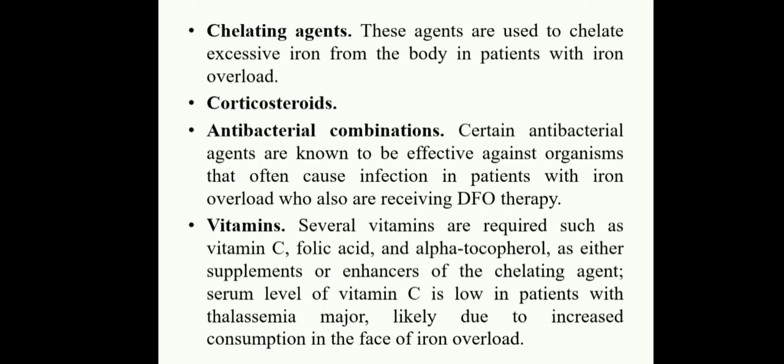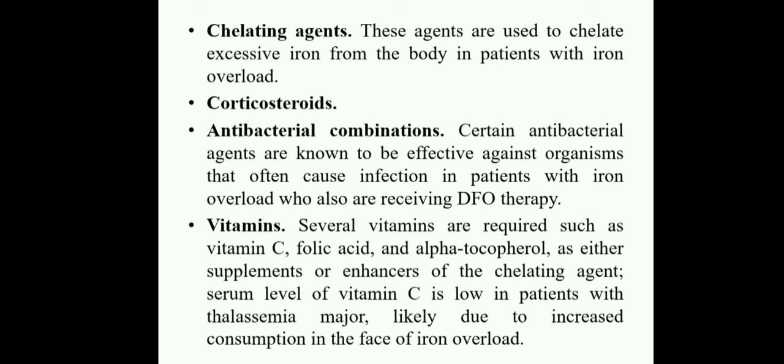Next medical management is corticosteroids and antibacterial combinations, because those children suffering with immune deficiency easily get infections. So you should administer antibacterial agents known to be effective against the organisms. Next one is supplementation of vitamins.